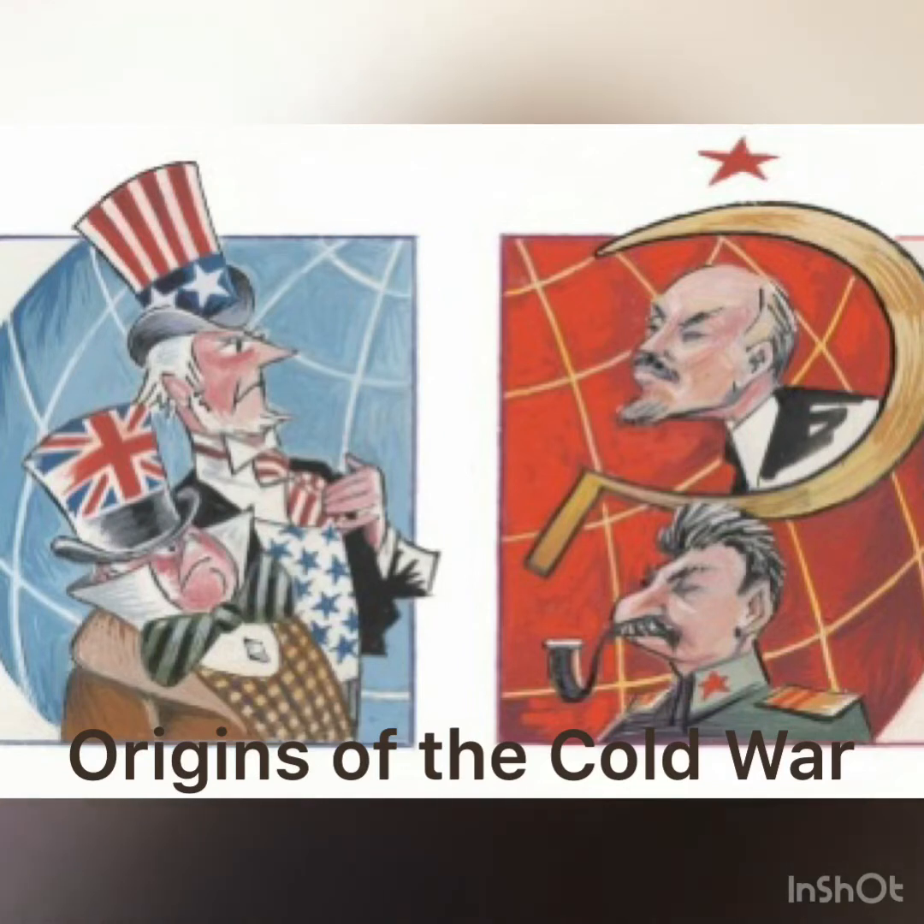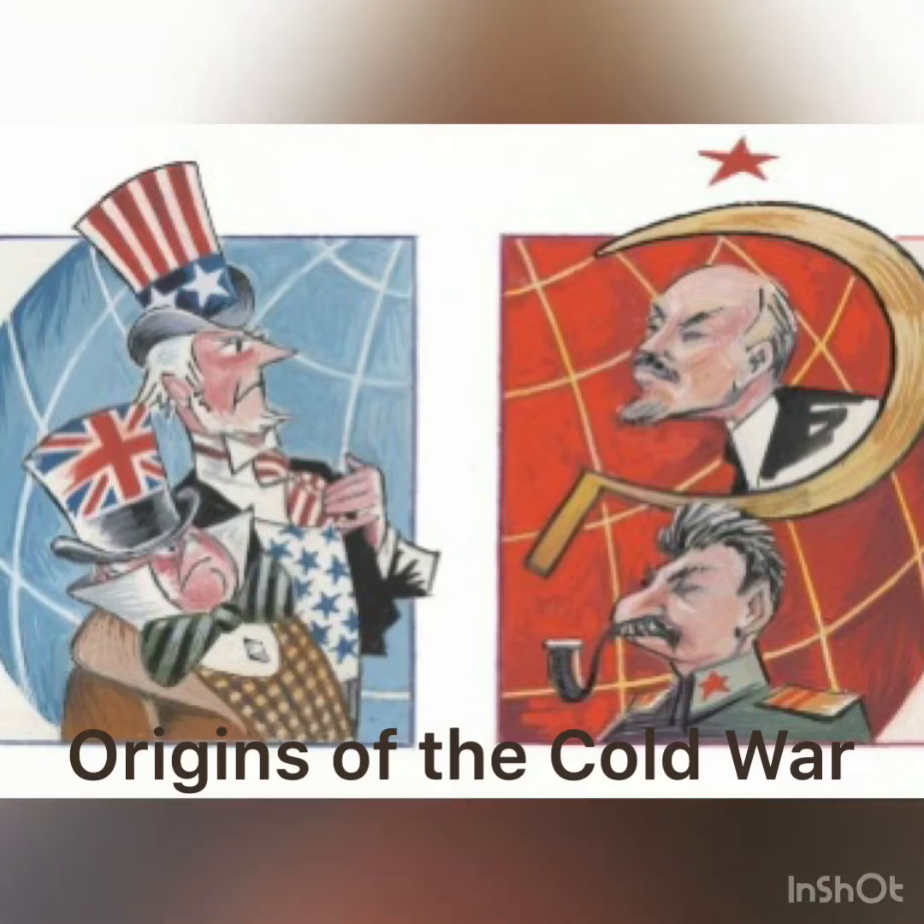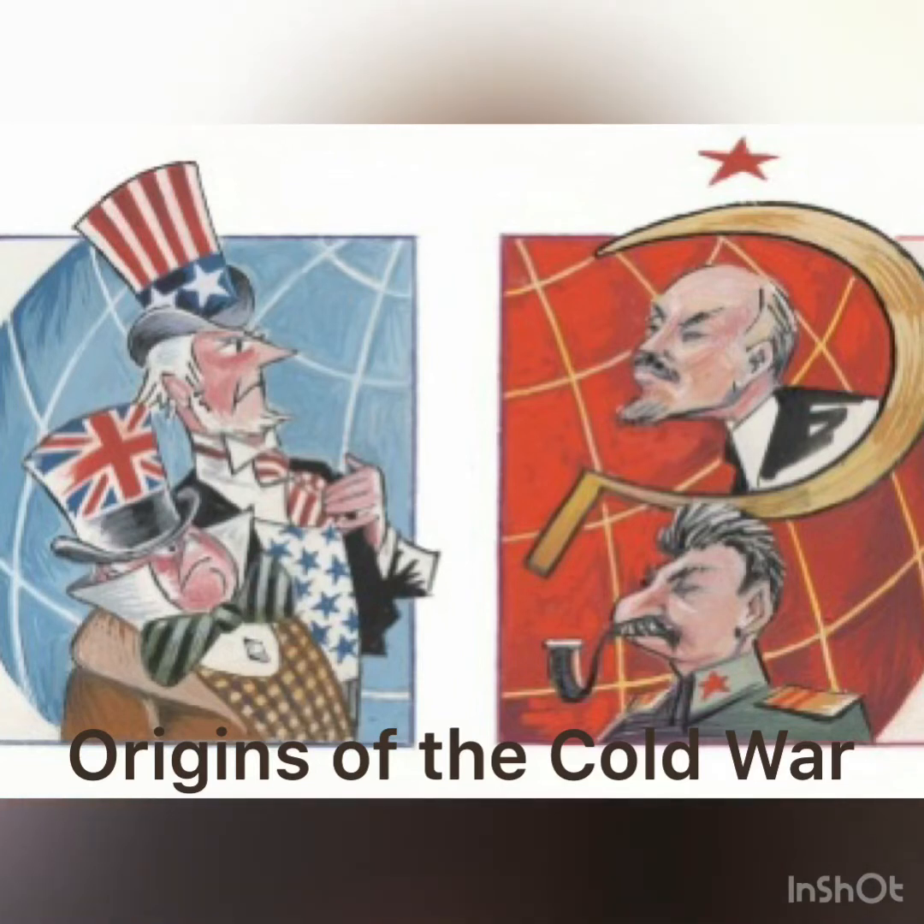And last but not least, they disagreed on Stalin's control. Stalin had promised free elections, so he held the elections. However, he quickly put in communist forces instead. So this was known as salami tactics. He allowed elections, but he quickly replaced them with communist forces.